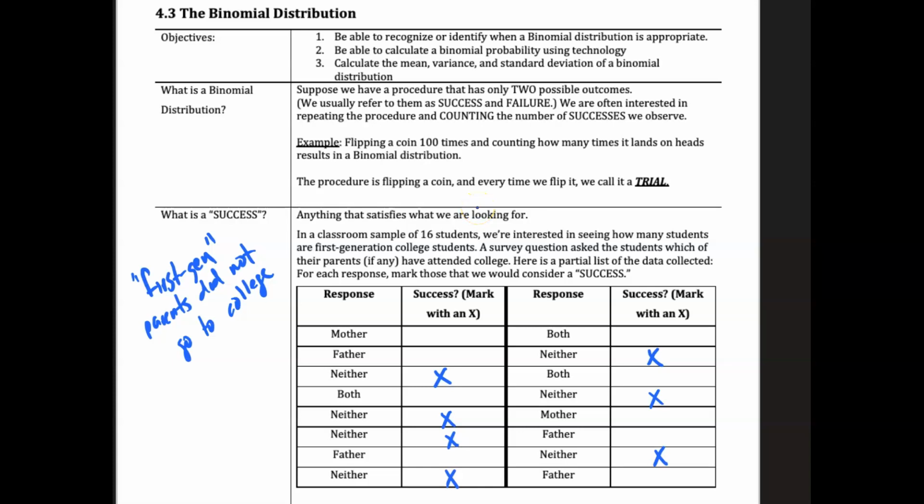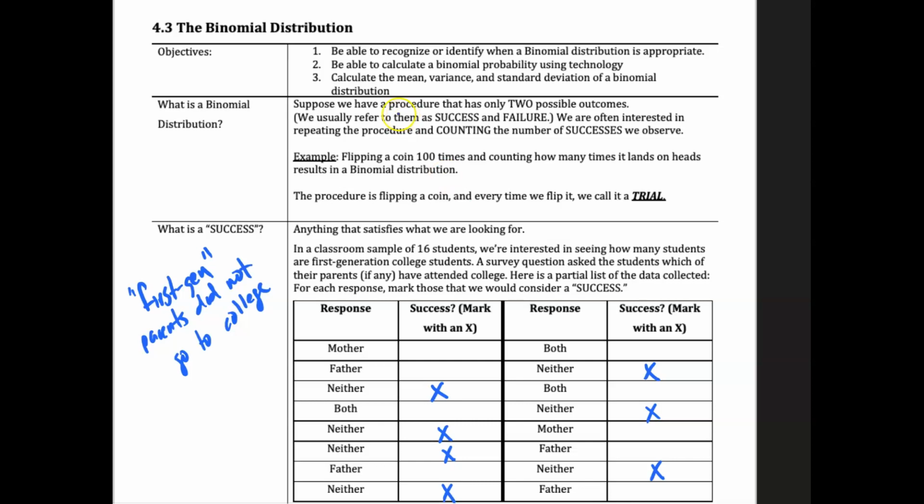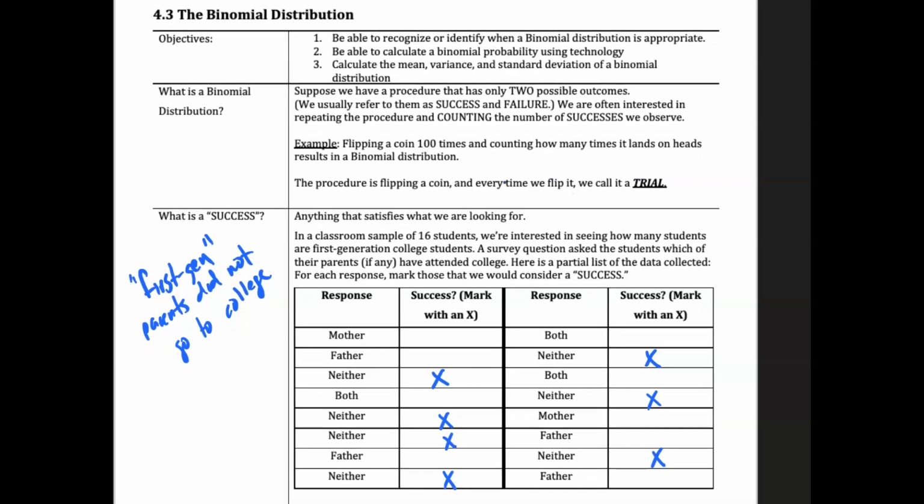We're going to take a look at another type of probability called binomial distribution. And you can see in the description here, binomial distributions are related to events where there are two possible outcomes. We normally refer to them as success and failure, but that sometimes confuses students, thinking success means something positive. Success in this case really is anything that satisfies what we're looking for in this situation, right?